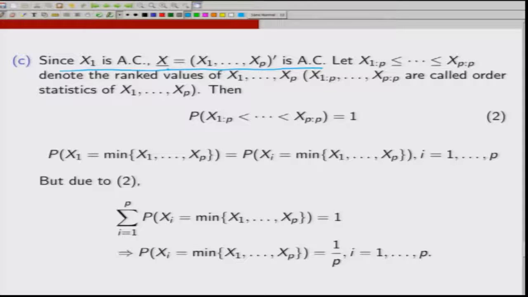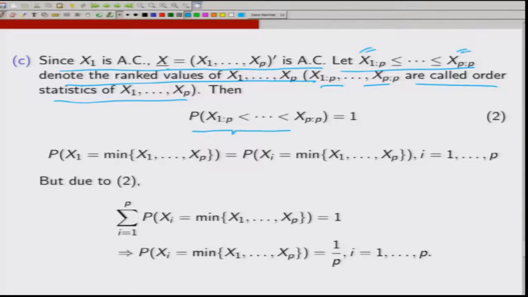Straightforward to see. So, let x (1:p), x (2:p), ..., x (p:p) denote the ranked values of x 1, x 2, ..., x p. So, that means x (1:p) is the minimum and x (p:p) is the maximum of x 1, x 2, ..., x p. Now, these x (1:p) up to x (p:p) are called the order statistics of x 1, x 2, ..., x p. Now, since it is the absolutely continuous case, the probability of equality is 0.